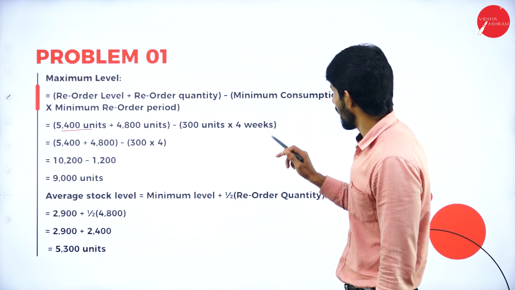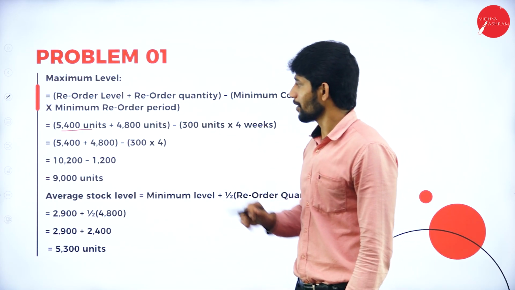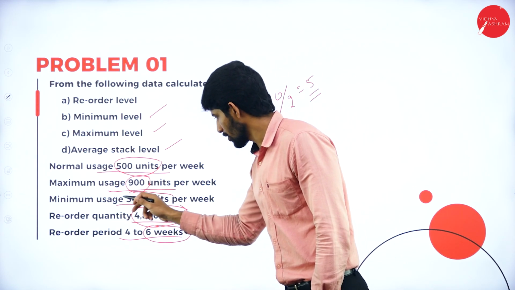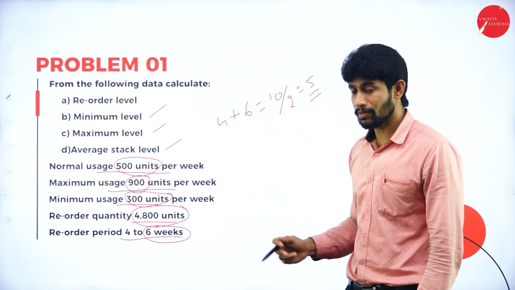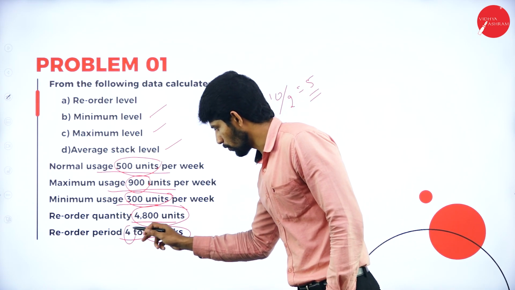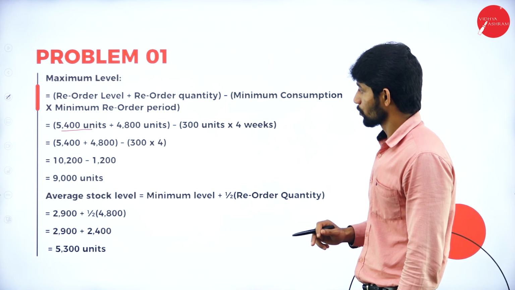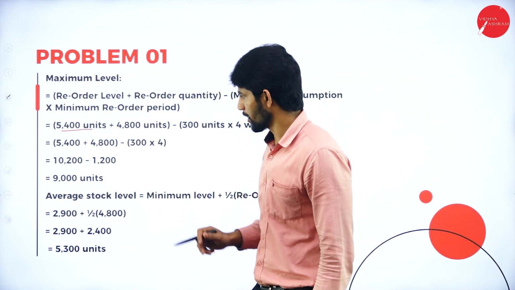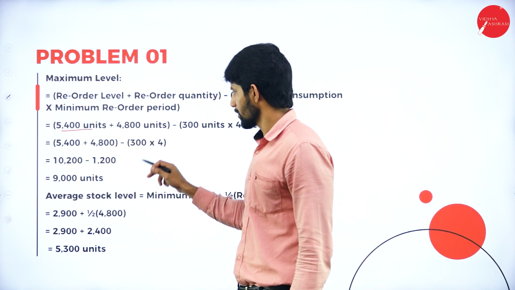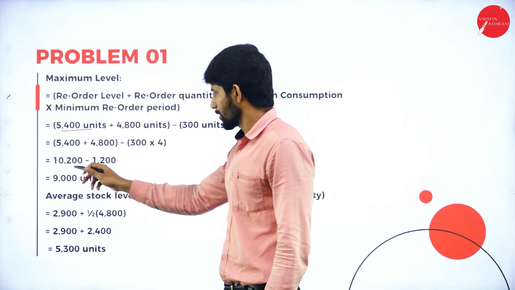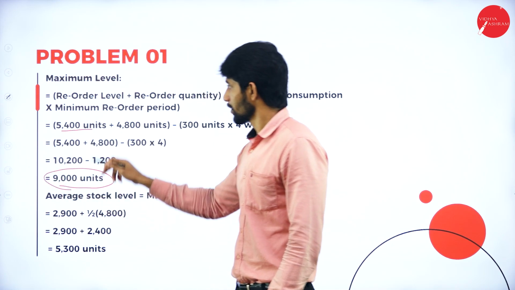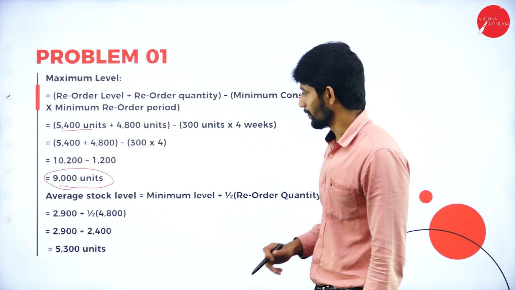Minimum consumption is 300. What is the minimum reorder period? It is 4 weeks. So 300 into 4 weeks. So 5,400 plus 4,800 minus 300 into 4. You'll get 10,200 minus 1,200. You'll get 9,000 units. This is the maximum level.